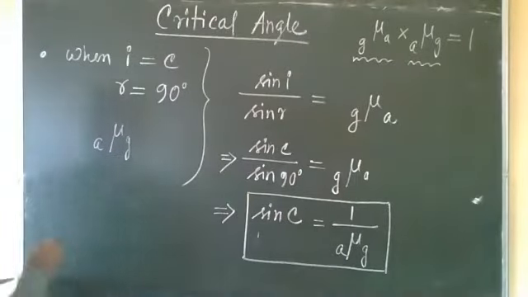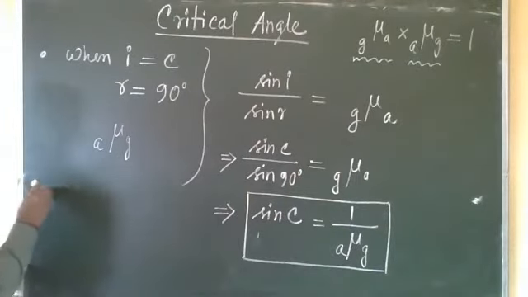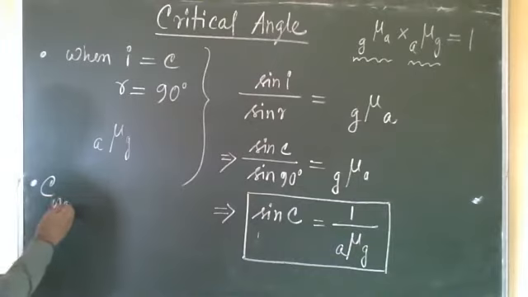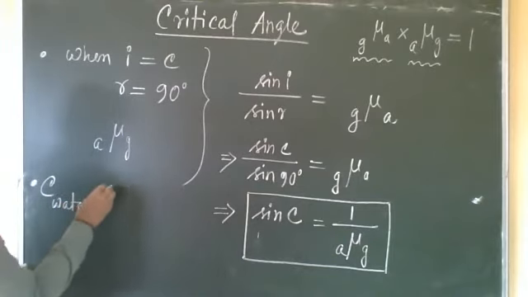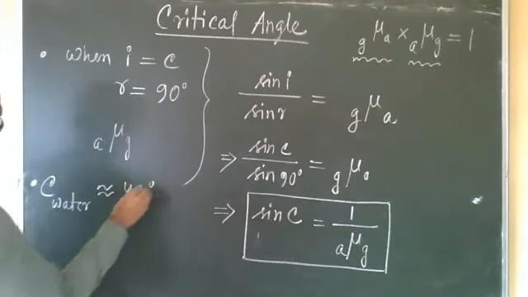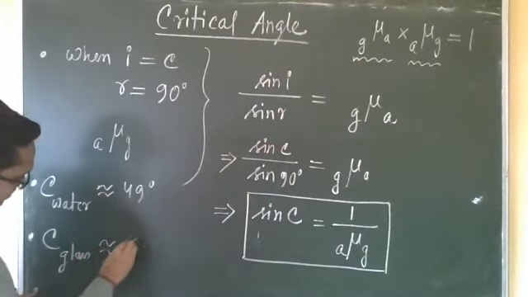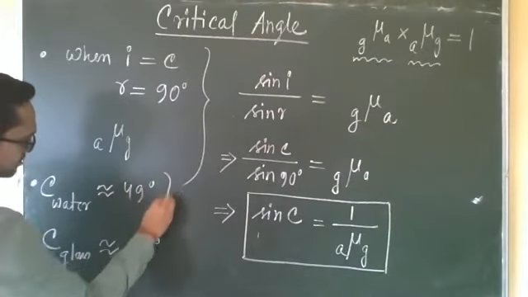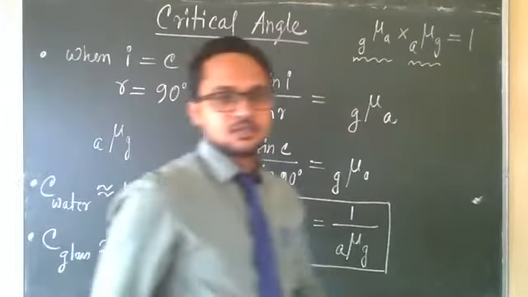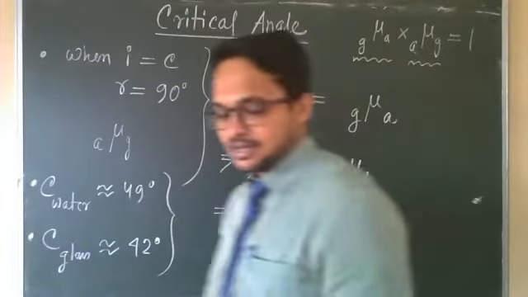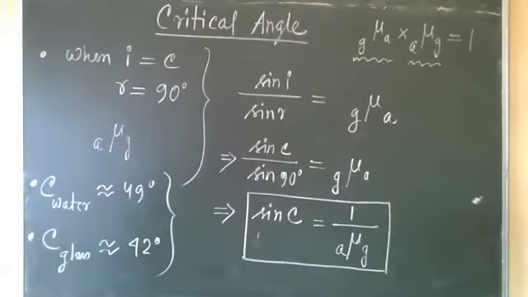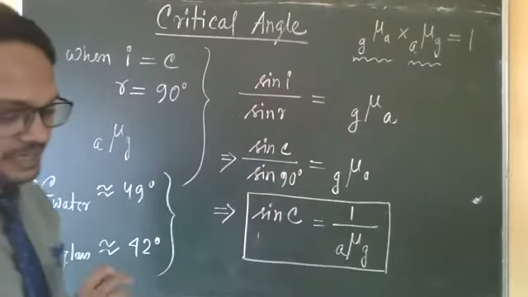Critical angle for water is almost 49 degrees, and critical angle for glass is almost 42 degrees. Keep in mind these two values.